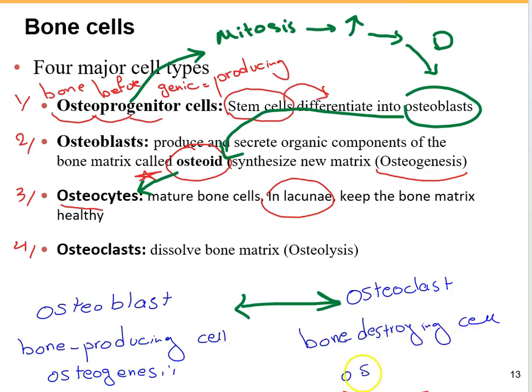Involved in osteolysis. Literally, it means that the osteoblasts are going to produce the new bone matrix and osteoclasts are going to destroy the old and damaged bone matrix. And they are always working in our bone at a balanced speed to each other to make our bone healthy and strong.